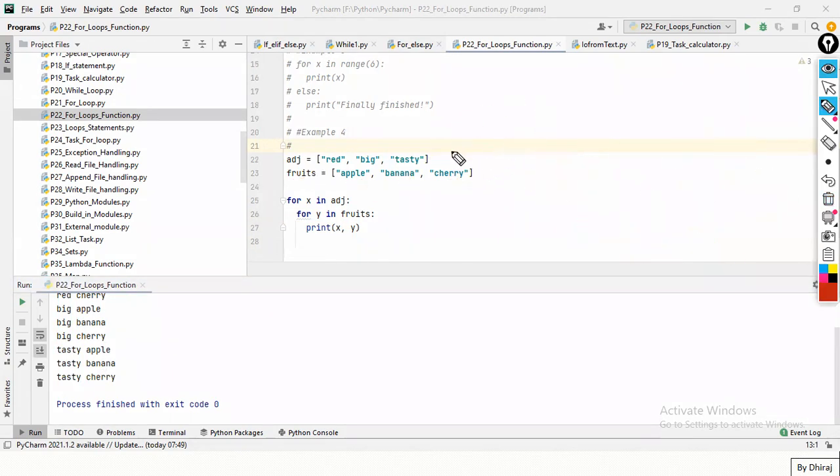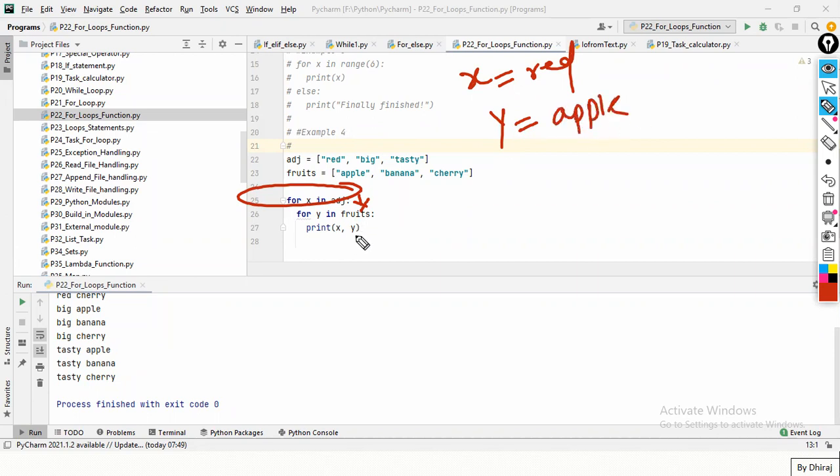Let's go with the flow. First, in adj we have this, in fruits we have this. Okay, x in adj. So at the first moment, what is in x? Red. Then my interpreter will go inside. y in fruits. What is in y at the first time? Apple. Again, I'm inside. Print x comma y. What is in x? Red apple. It is getting printed.